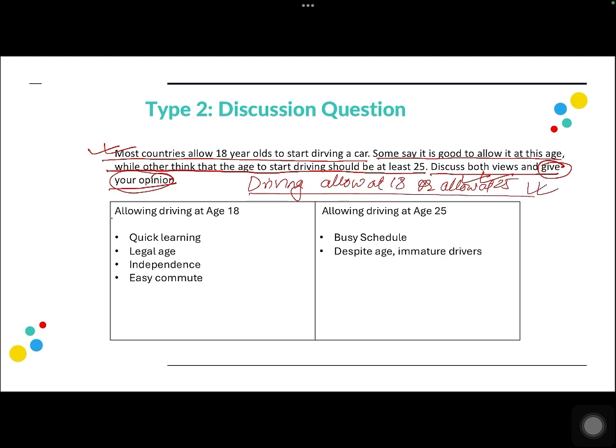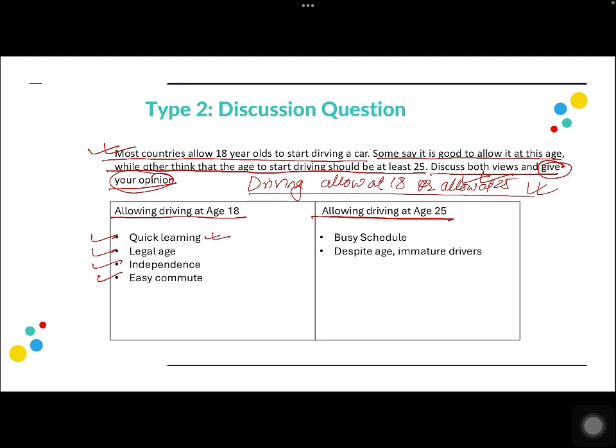Now I must generate ideas for both the sides to be able to come to a conclusion that I want to. Let us see the points that I have generated here for both the positives and negative points on the side of allowing driving or allowing a license at the age of 18.